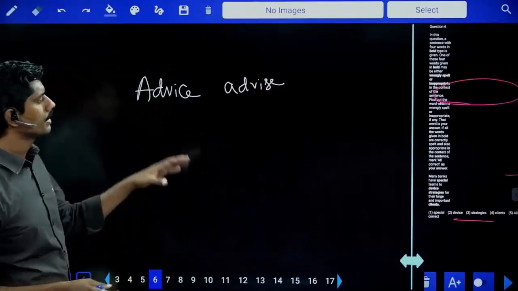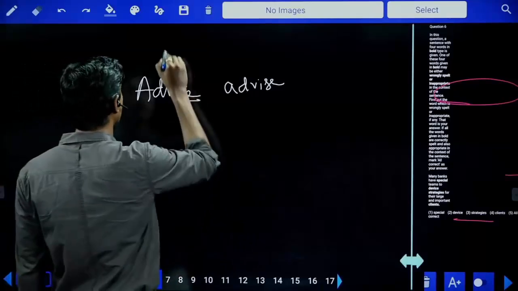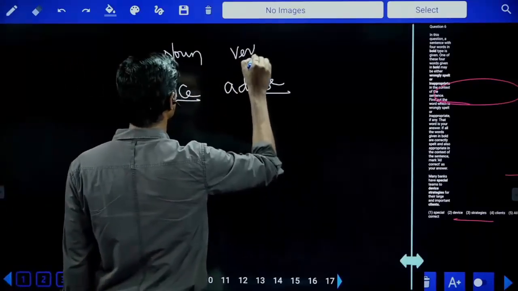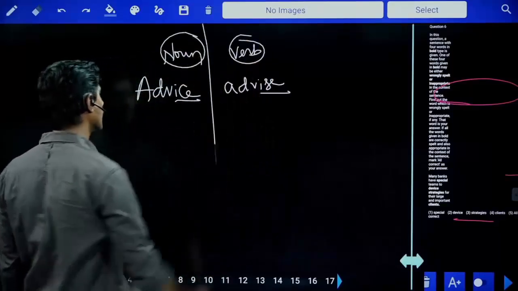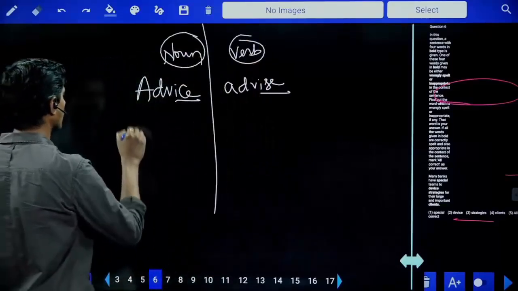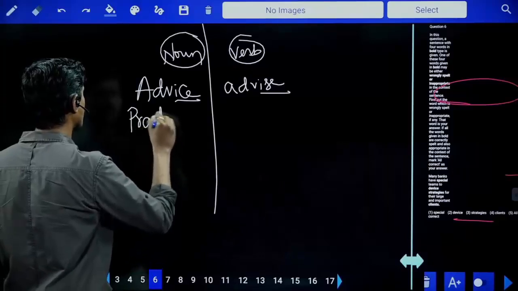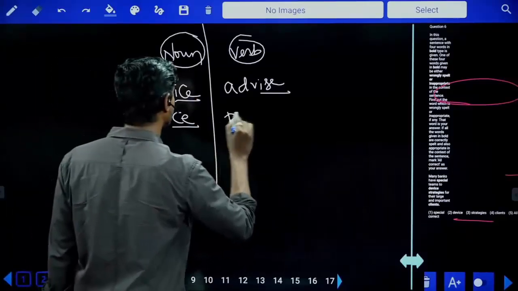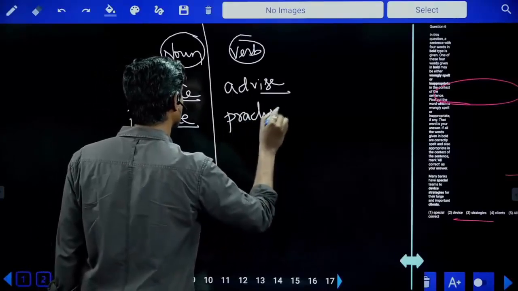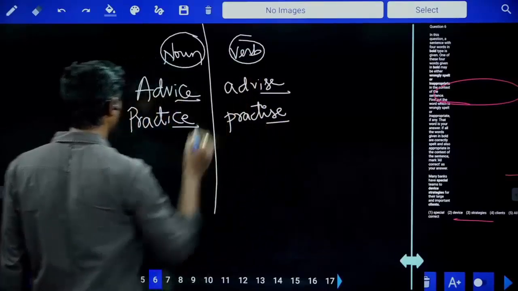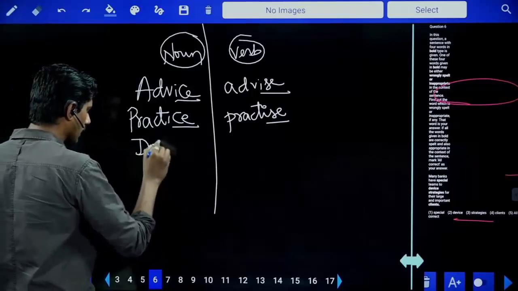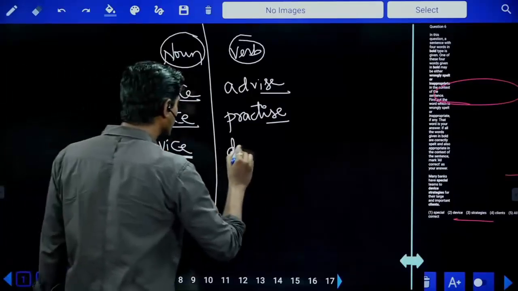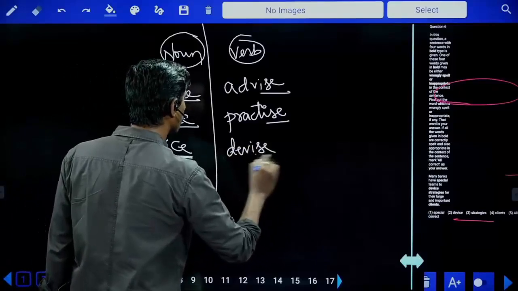Both are correct, but C is a noun, whereas S is a verb. Same is the case with practice. C is a noun, S is a verb. In the same way, device: C is a noun and S is a verb.